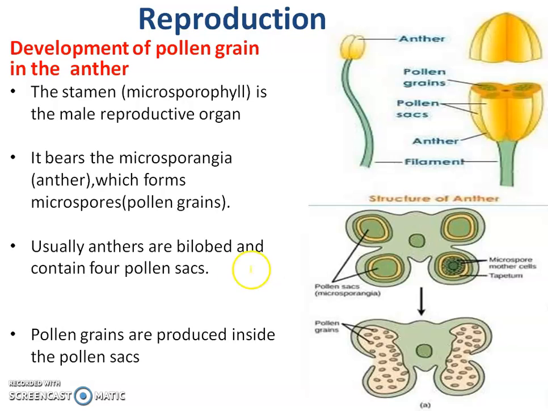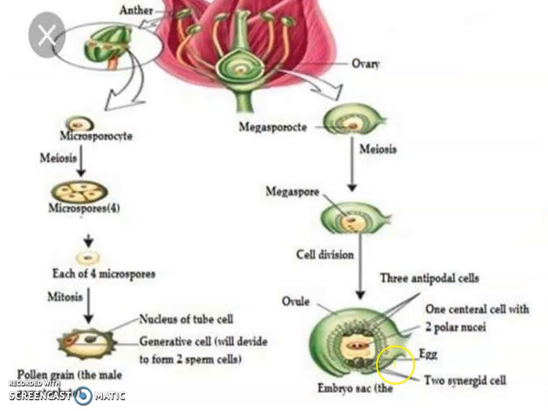Usually anthers are bilobed and contain 4 pollen sacs. You can see here there are 4 pollen sacs. Inside each pollen sac, pollen grains are produced. Then we will talk about how they are developed.